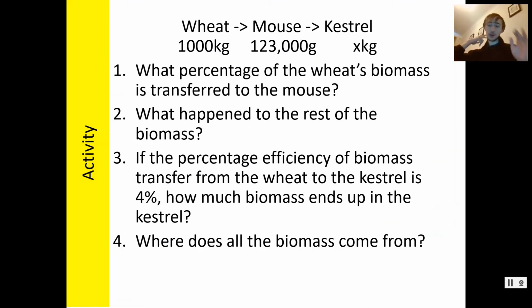Now, have a look at this. I'd like you to write down the food chain at the top here, and I'd like you to tell me the answers to these questions in full sentences, please. So this is quite important, particularly number 2 here. We haven't written any notes about it yet. It's very important that you have these answers written down in full. So full sentence answers to these questions. Pause me. Should take you 3 or 4 minutes.